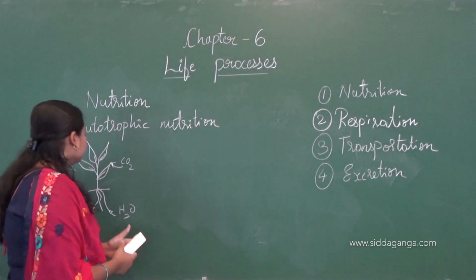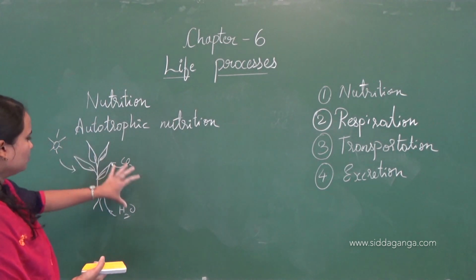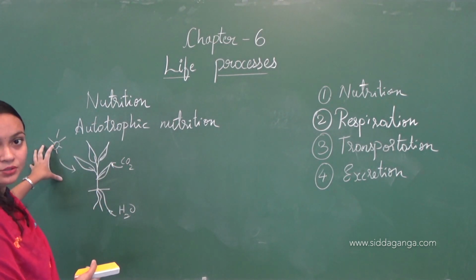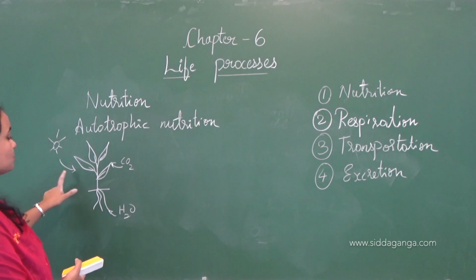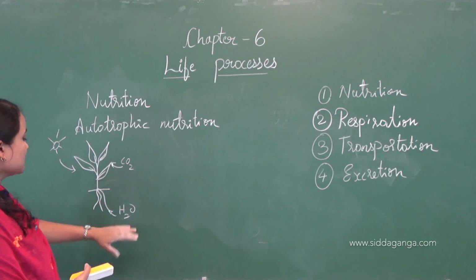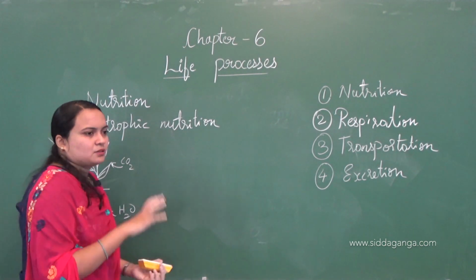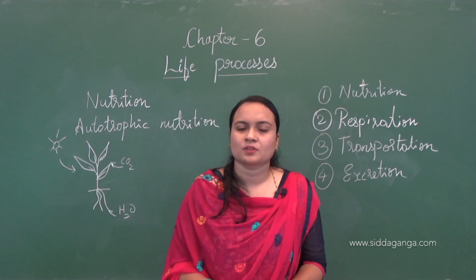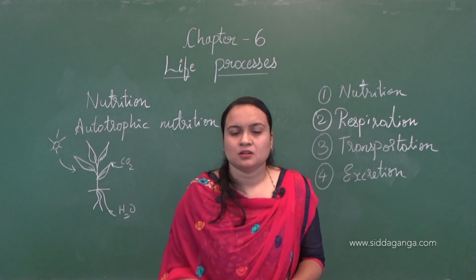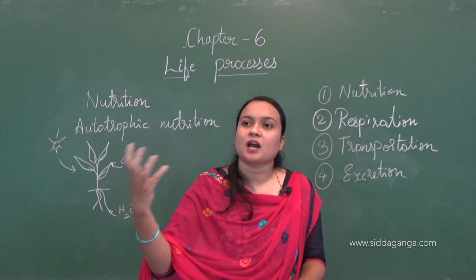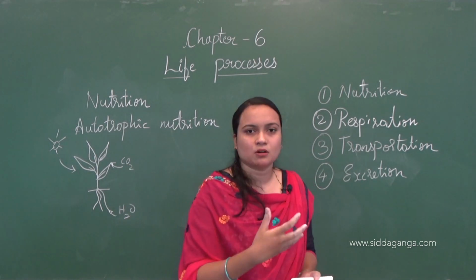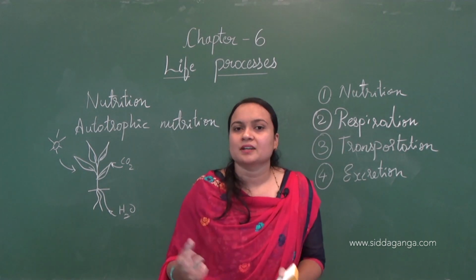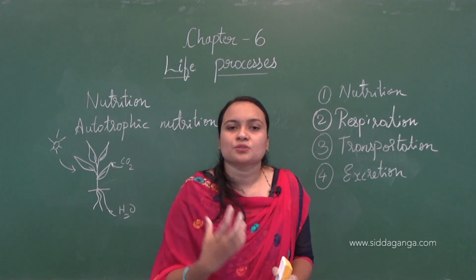Before that, here we have the light source, and we have carbon dioxide and water. The plant will prepare its own food by using these. What about us? We also have carbon dioxide in the environment, water, and we get sunlight.